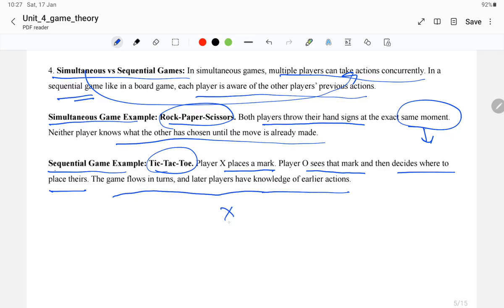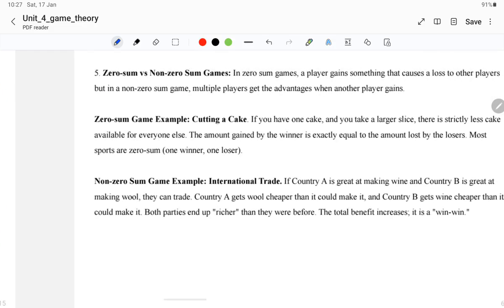So whenever someone plays X, the other person knows. Let me write it. For example, one places an X, and the other person can place the O anywhere he wants, right? So he knows based on the knowledge of the earlier actions. When the second person plays, the next person knows where he can place it. So that's how it flows sequentially. That's why we call this a classic example of a sequential game.